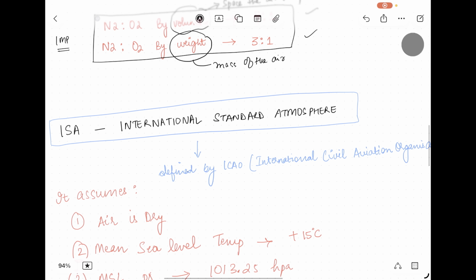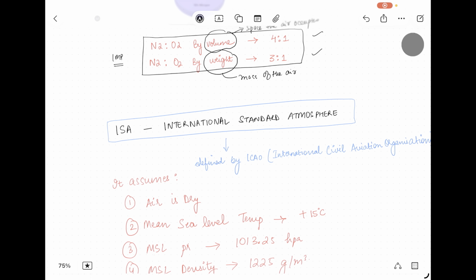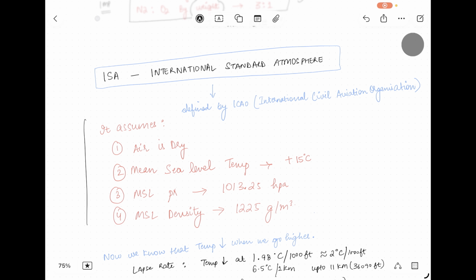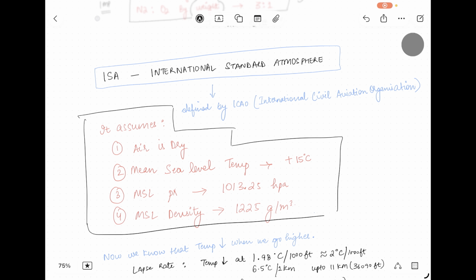Now we talk about the international standard atmosphere, which is given by ICAO. What is ICAO? International Civil Aviation Organization. So we need to have a standard atmosphere. Is it a real atmosphere? No, it is not. It is a model used for the standardization of your aircraft instruments and to provide a reference for temperature, pressure, etc. There are certain assumptions that we follow when we talk about the international standard atmosphere, and these are values you will have to remember because there would be numericals based on them.